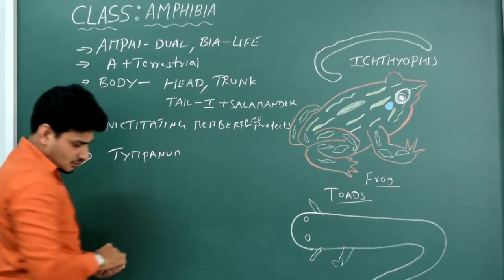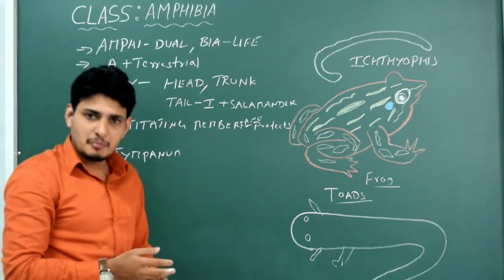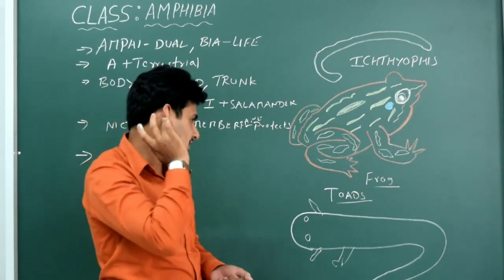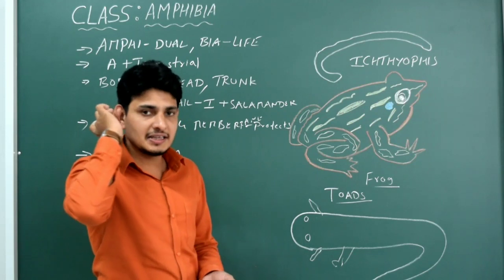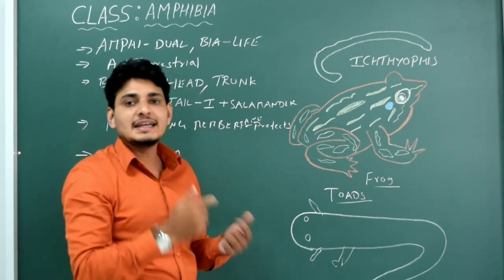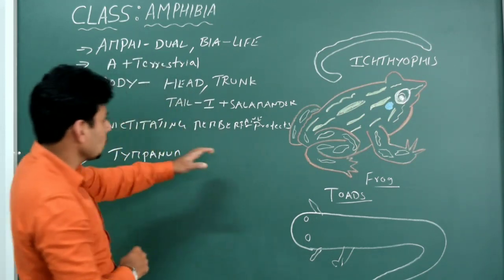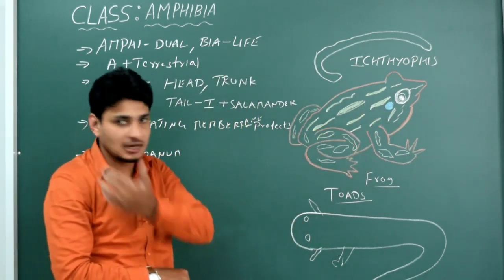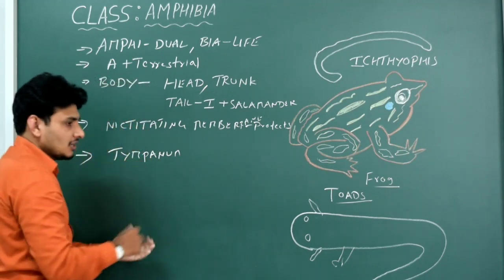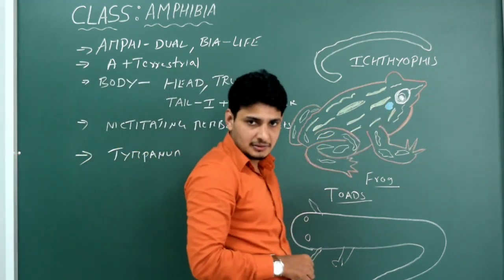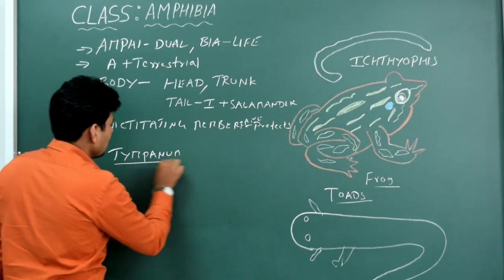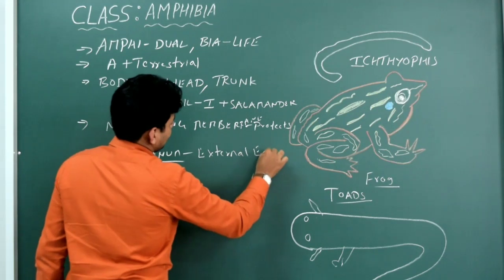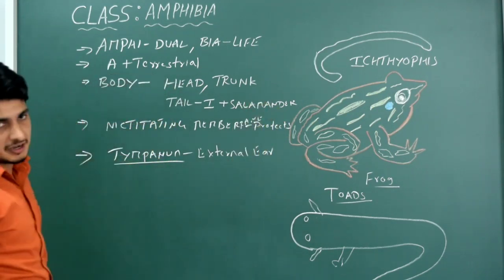See, in the case of human being or any kind of mammals you take, we have very well developed ear, particularly external ear is there. This is external ear called as the pinna, and inside that internal ear will be there. In this case only internal ear will be there. There is no external ear like pinna. Okay, so pinna is absent, but instead they have a structure here that is called as tympanum. That is nothing but the external ear for the amphibian. Note this one, very important, tympanum.